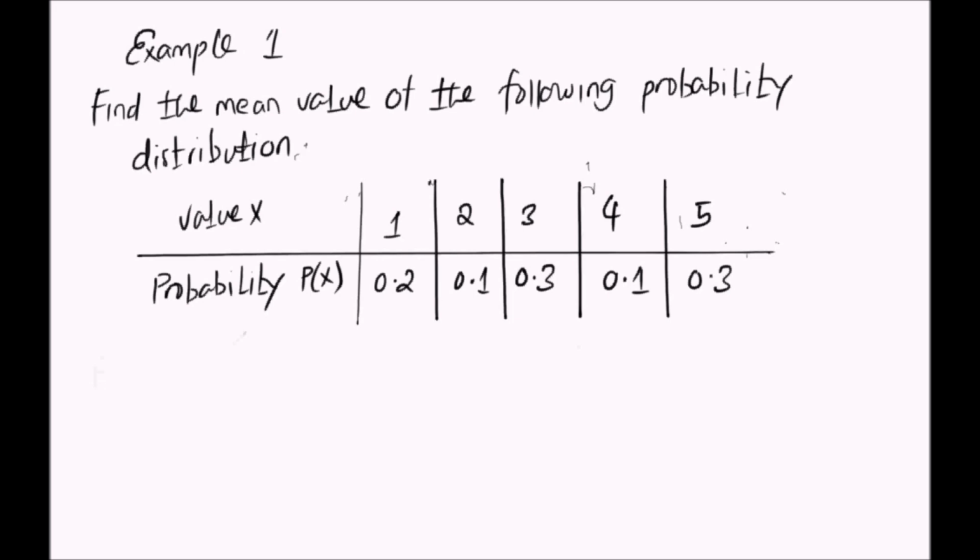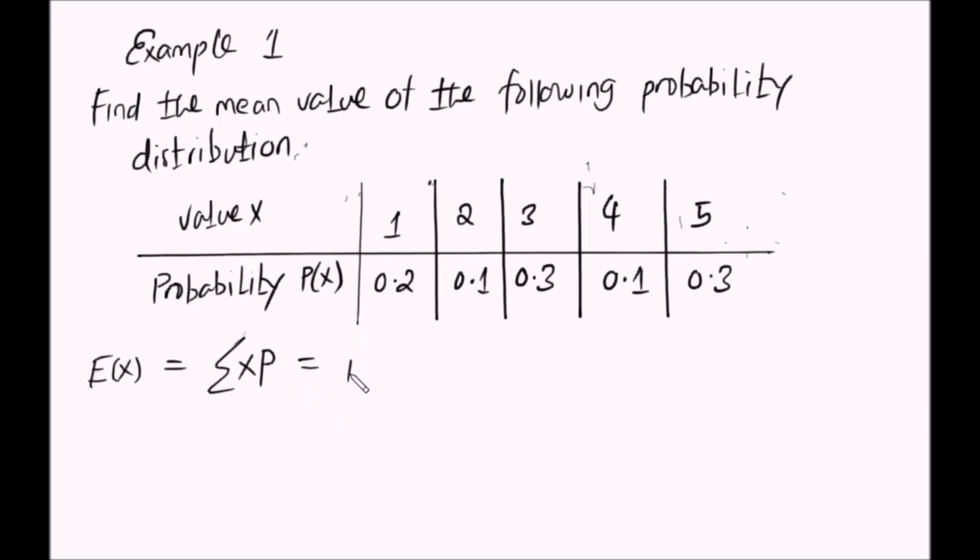So example 1 says find the mean value of the following probability distribution. So this is the probability distribution. You can see you have a value and its probability, value and its probability, value and its probability. That's what I call a probability distribution. So the mean value of a probability distribution is what we call the expected mean, which is given by this formula. You sum the product of the value and its probability.